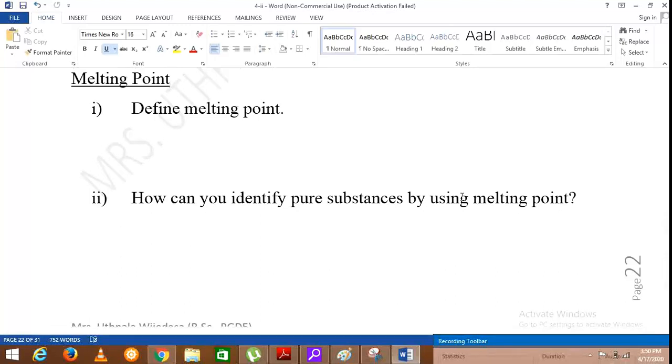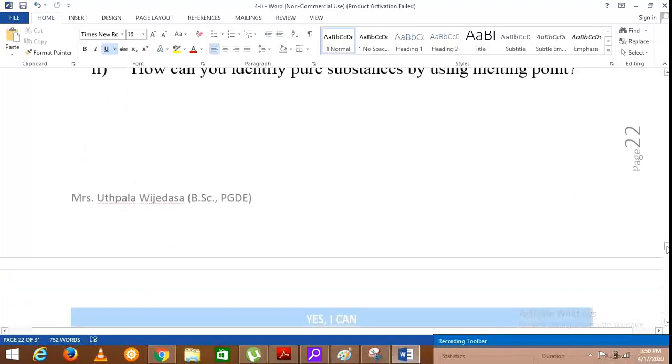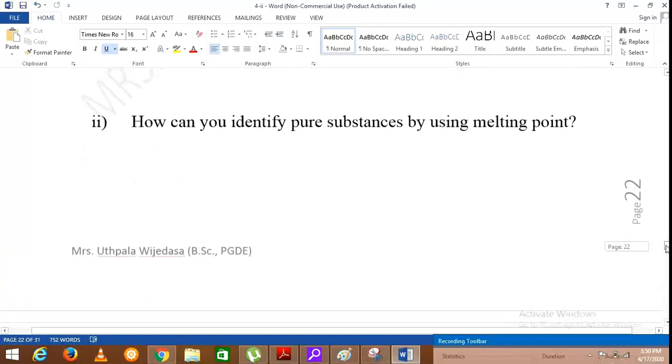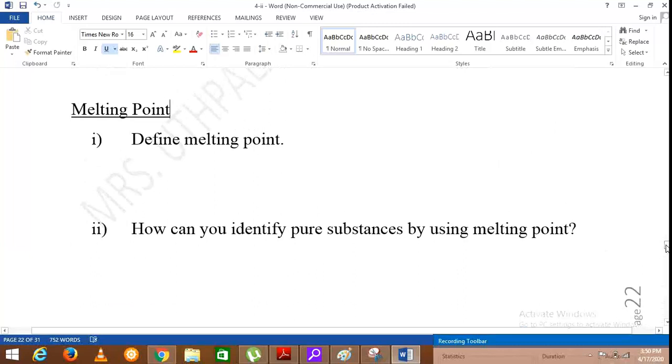How can you identify pure substances by using melting points? I think I already mentioned this by using the term boiling point. We'll take the example ice. You can find the melting temperature of ice, but when ice is mixed with another impurity, its melting temperature will be changed.